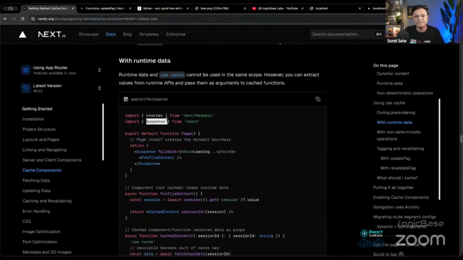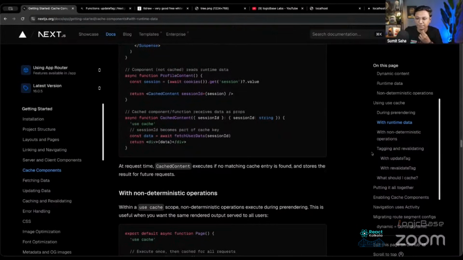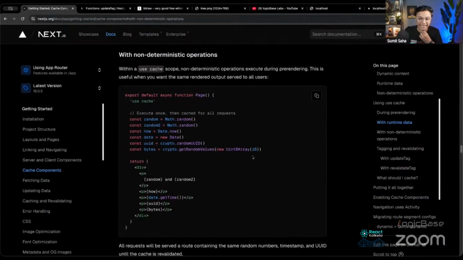Runtime information means user-specific, browser-specific information. A user can have different cookies, you will get a different cookie value and I will get a different cookie value. Those are runtime information that cannot be rendered statically. So runtime data are truly dynamic things. At the same time, we can have non-deterministic operations. Here you cannot automatically decide whether it would be static or dynamic. For example, you can use a random number. Next.js cannot smartly detect whether this should be static or dynamic, because you can keep a random number component static or you can keep it dynamic. It's up to you. That's why you have to mark it.